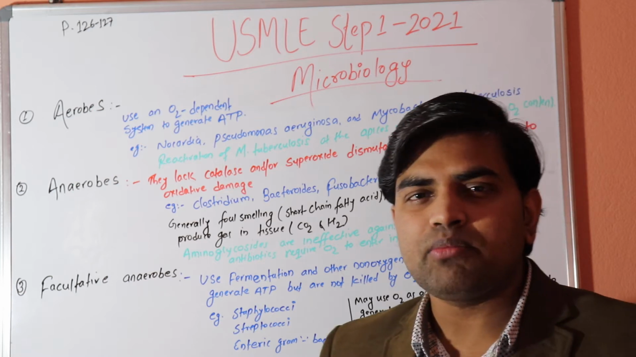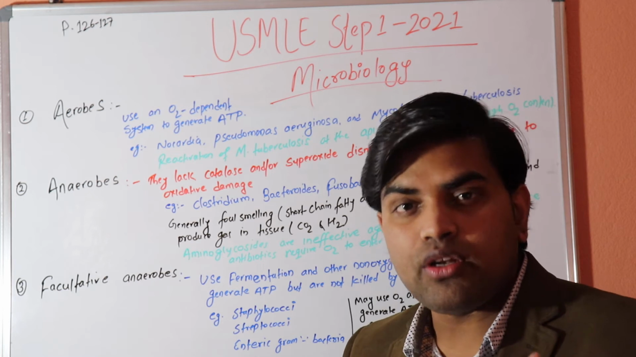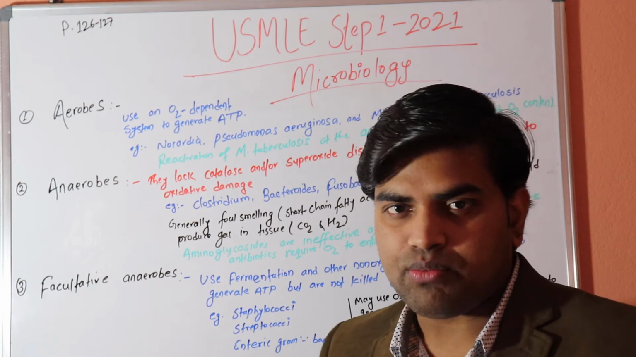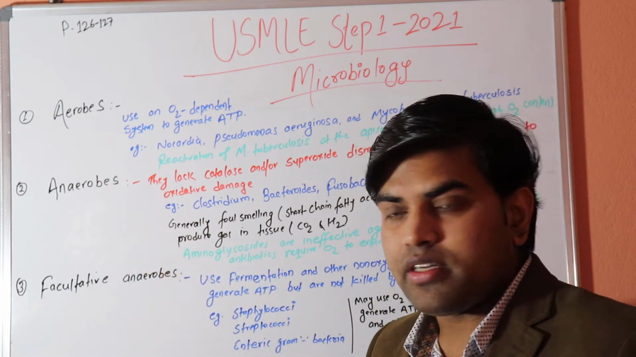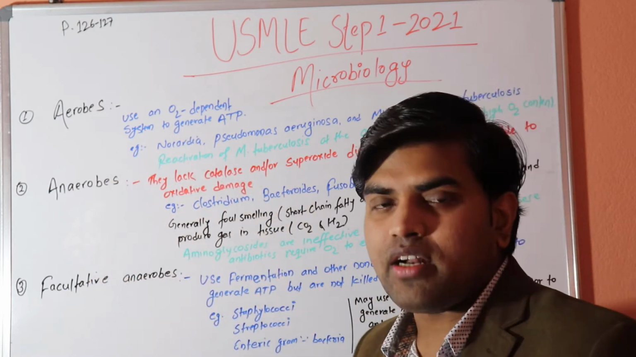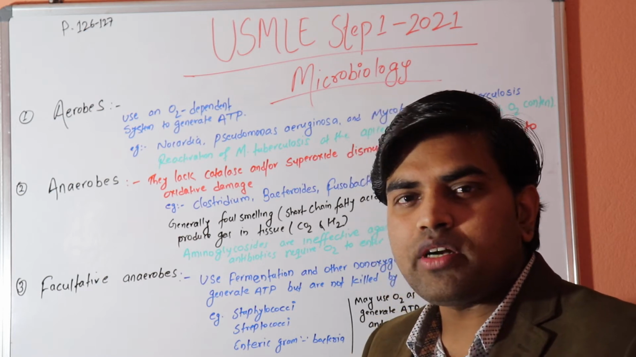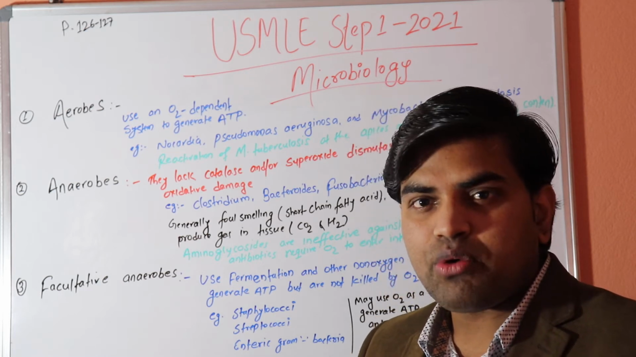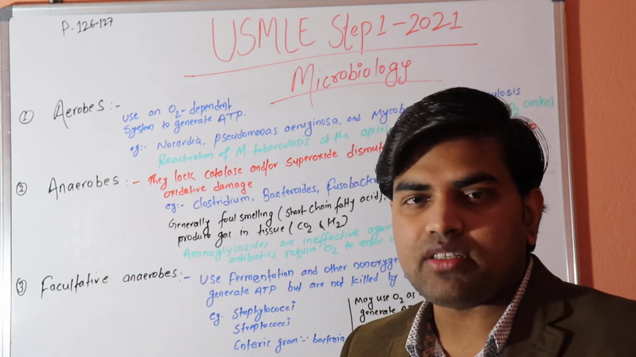Some of the organisms can survive in the presence of oxygen, and we call them aerobes. Some of them are killed in the presence of oxygen, and those are called anaerobes. Such organisms don't require oxygen. They require an environment where there is an absence of oxygen, only then can they survive, and they are known as the anaerobes.